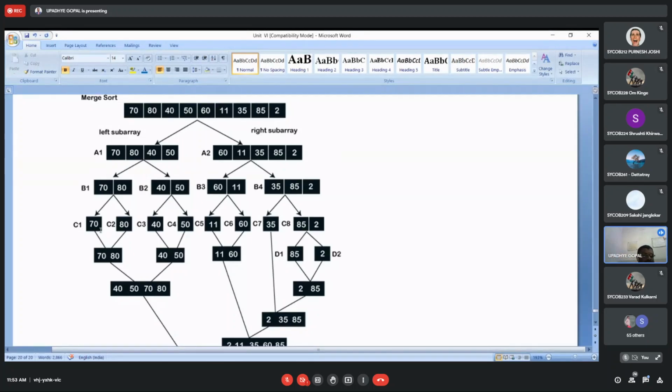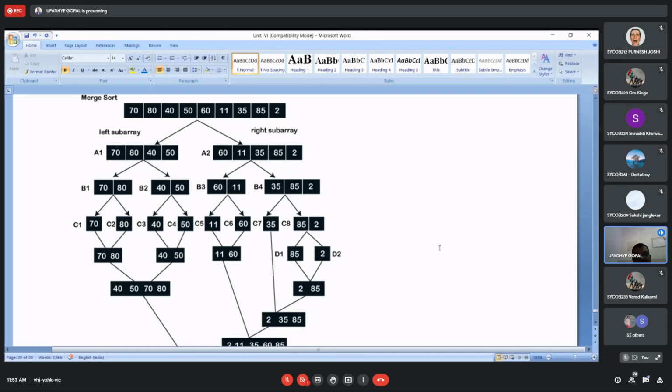First of all, C1 will be holding two elements. C1 and C2 will be compared. The values of C1 and C2 are 70 and 80, already in ascending order, so they will be held as they are. Then C3 and C4, 40 and 50, already in ordered sequence, so they will be kept as they are. Then next, C5 and C6, already in sequence.